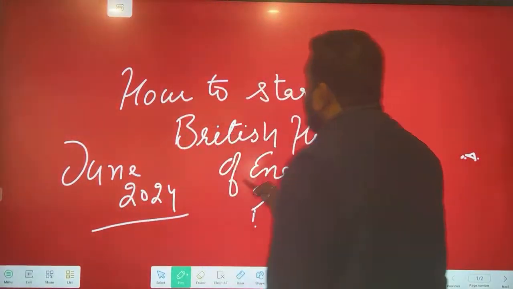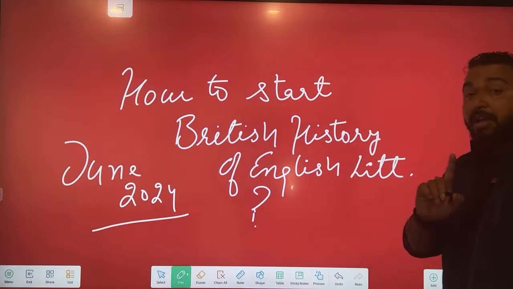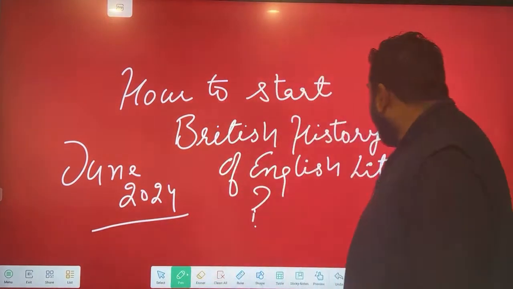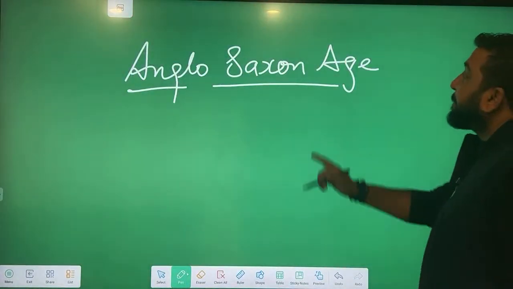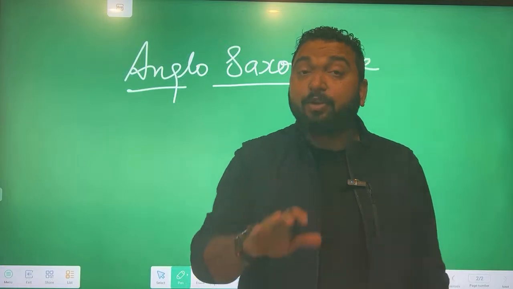So, this session is actually dedicated to how to start British history of English literature. When you start British history of English literature, the first age that comes is the Anglo Saxon age.